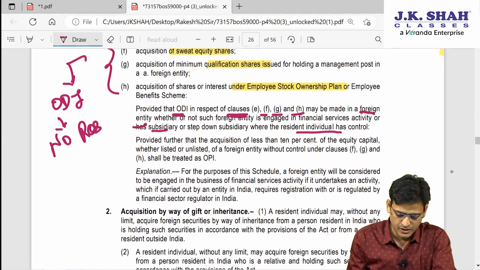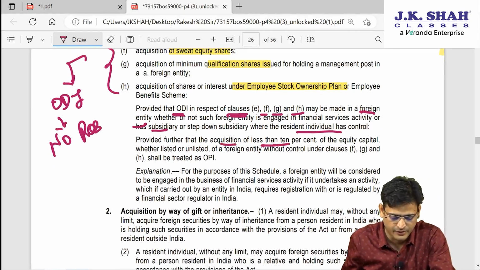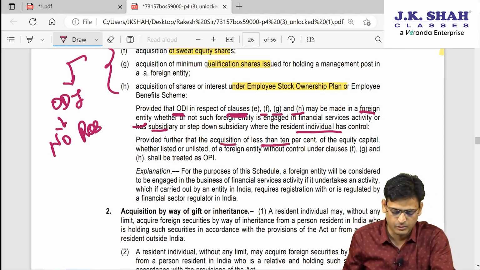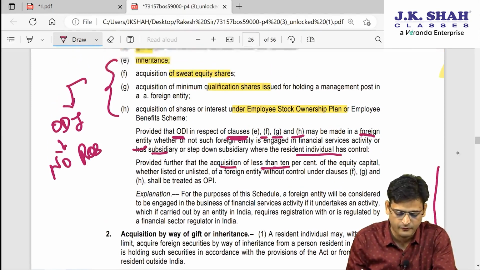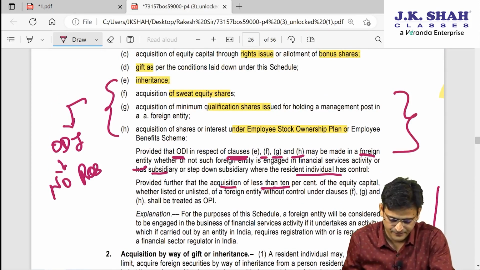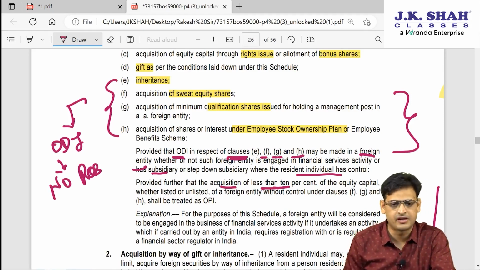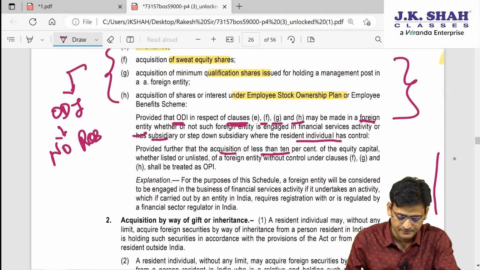Fine. Now, what they are saying further is that acquisition of less than 10% of equity share capital without control is also allowed by way of OPI. So points F, G and H: less than 10% of equity capital of a foreign entity without control is also allowed under F, G, H, and it will be treated as OPI. So that we have studied.